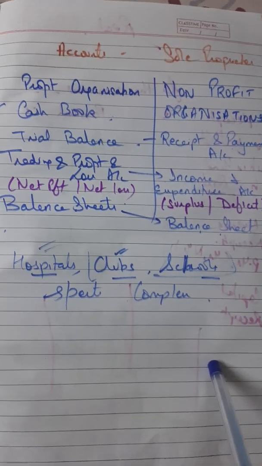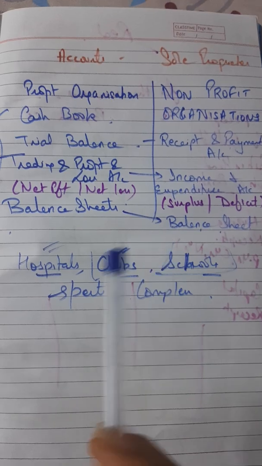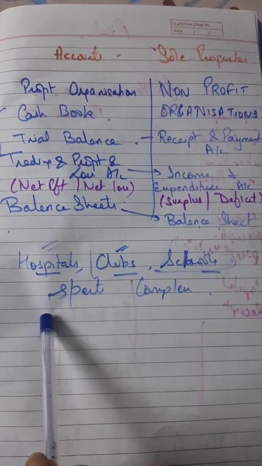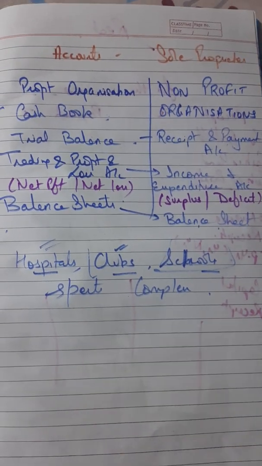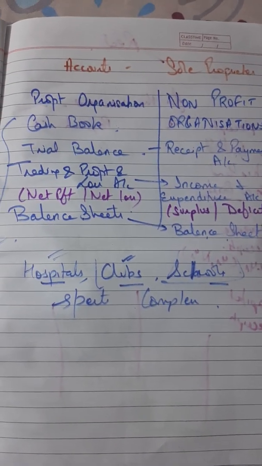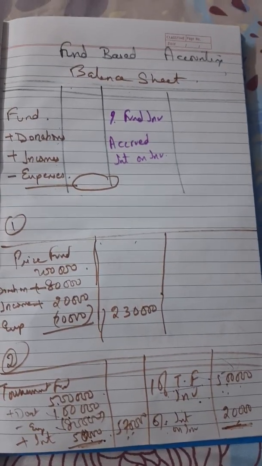So now coming to the practical portion. It's of 10 marks: 1 mark, 3 mark and 10 mark questions. A 1 marker question can be of theory or practical, then 3 marker, and then 10 marker. So I'll start with the 3 marker questions. There are 3 to 4 topics which can come in your 3 marker question. Let's start with that. So the first topic is fund based accounting.